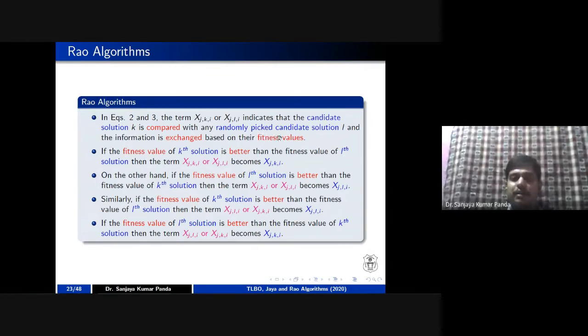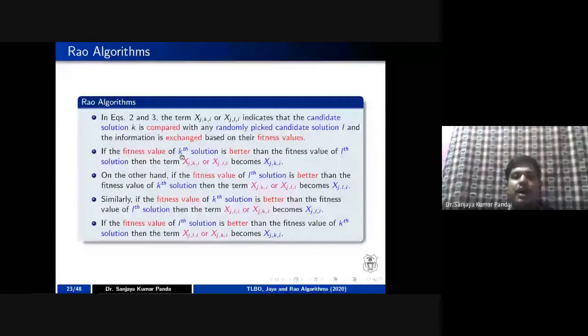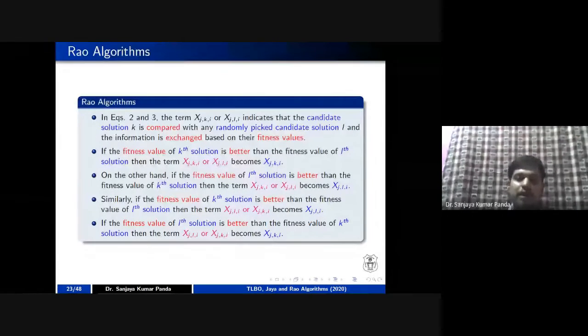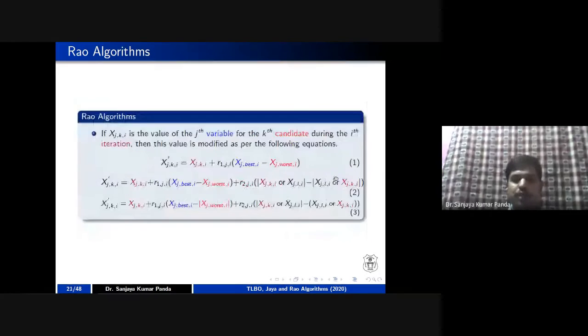So you are comparing the fitness value of K with L. If the fitness of K is better, for example in this case I mentioned, then I have to take the first parameter as K and the second parameter as L. But if the fitness of K is not better, if L is better than K, then I will take the first value as L, second value as K. That thing you have to do in equation number 2 and equation number 3 in order to apply the algorithm.